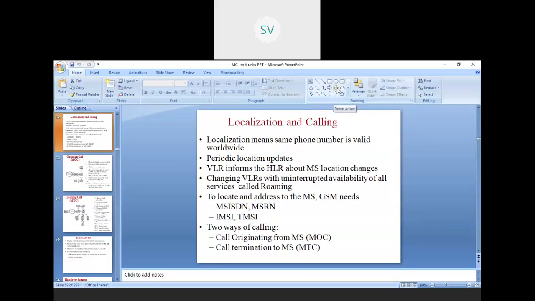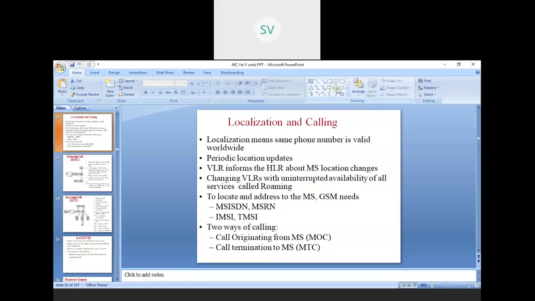Localization and calling. Our next topic, localization and calling. How the mobile is transferred from one area to another area, and how the VLR and HLR are updated whenever there is a change in the location, is called localization. And how the call is received and sent is what we are going to see in